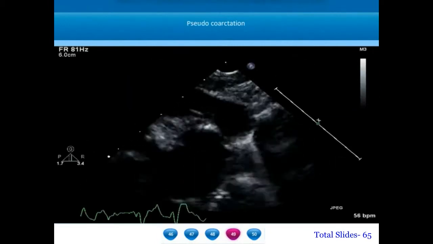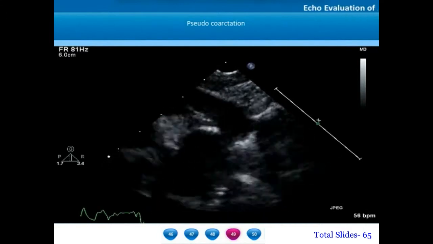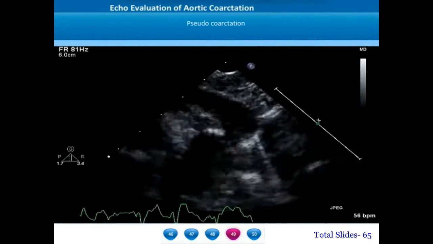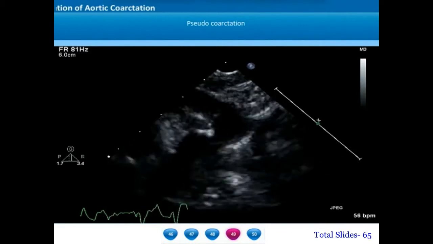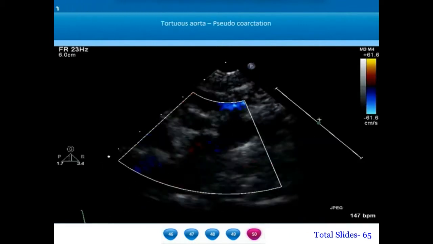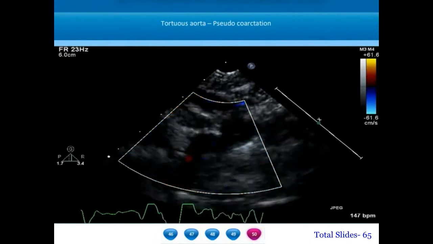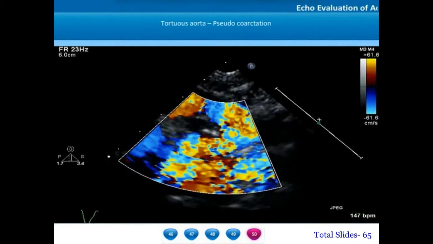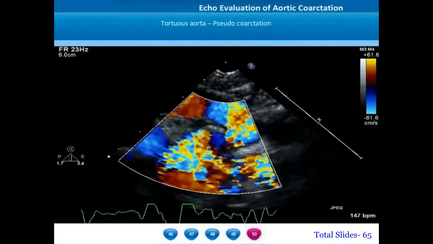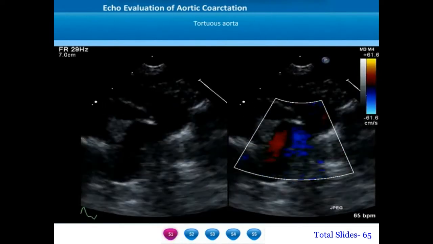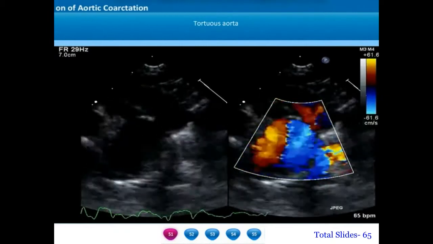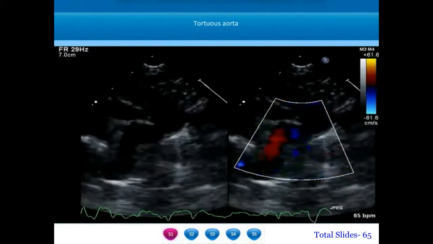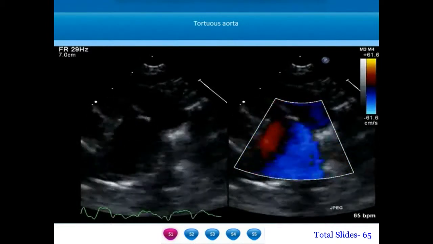The term pseudo-coarctation refers to tortuosity of the aorta, which causes a Doppler-derived gradient. However, there will not be a true pressure gradient between the ascending aorta and descending aorta on clinical examination. We can notice the turbulence on color flow Doppler across these tortuosities of the aorta, and this is defined as pseudo-coarctation. We should diagnose a tortuous aortic arch and a pseudo-coarctation whenever there is no clinical aortic gradient, but echocardiogram shows a turbulence across the aortic arch.